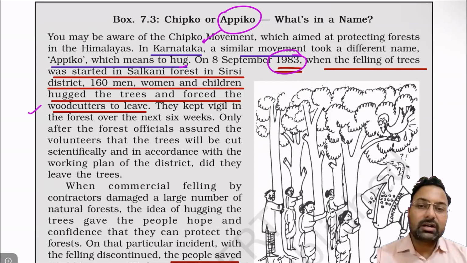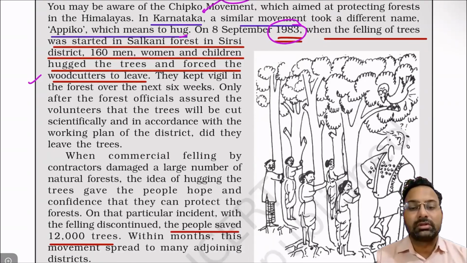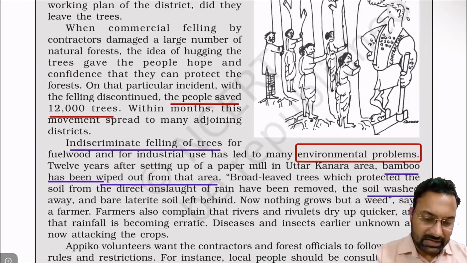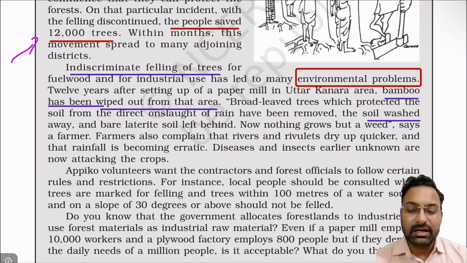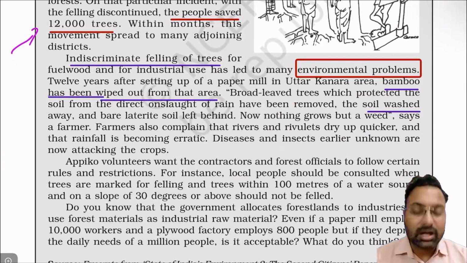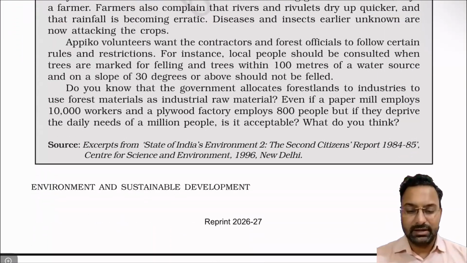So those wood cutters and also the contractors had to run away because of the protest by the people, right? In that protest, people saved approximately 12,000 trees. And this is a very important contribution of those people. So they protected their forest.